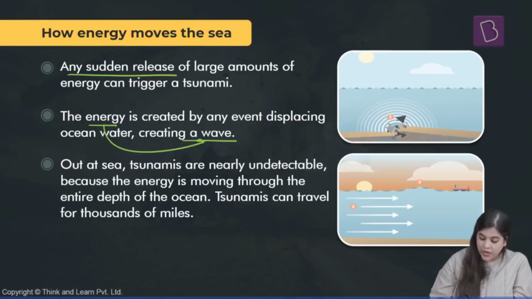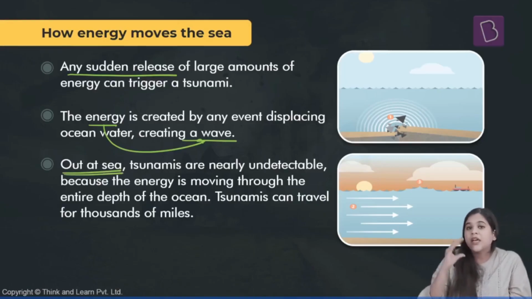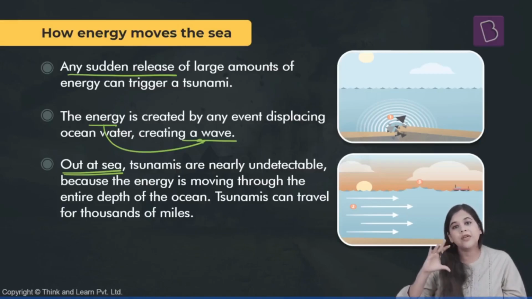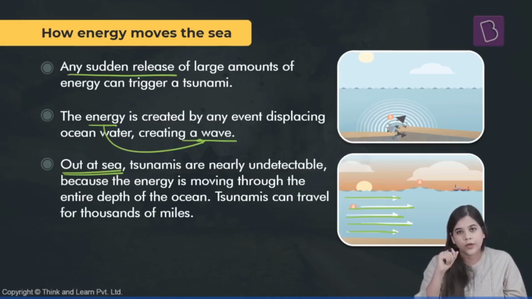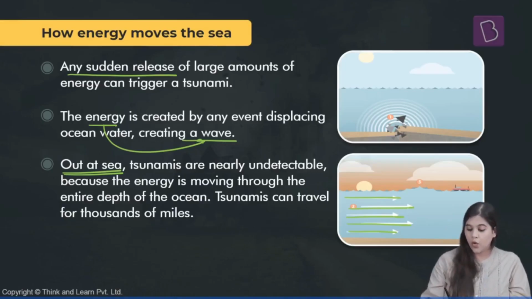Out at sea, the waves move very uniformly throughout the depth of the ocean. So the energy is well distributed throughout the depth of the water body. And because of that, tsunamis are almost undetectable in the open oceans.